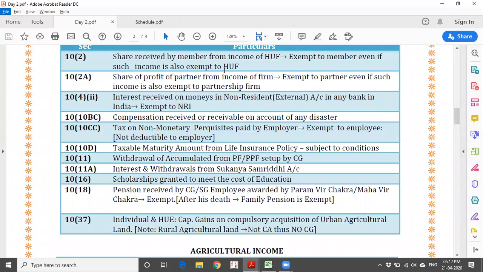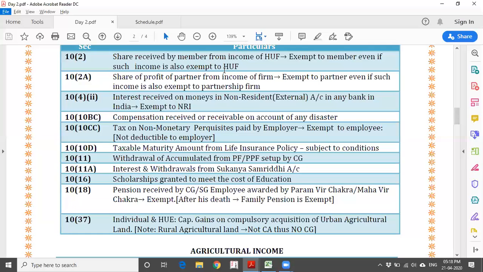Section 10, subsection 16, scholarships granted to meet the cost of education. Say for example, I am a student doing some PG, where I am working as well as in faculty for a particular college. But as a PG student, I am eligible to get some scholarship from the government. For all the research I am doing, maybe 30,000 or 40,000 per month.